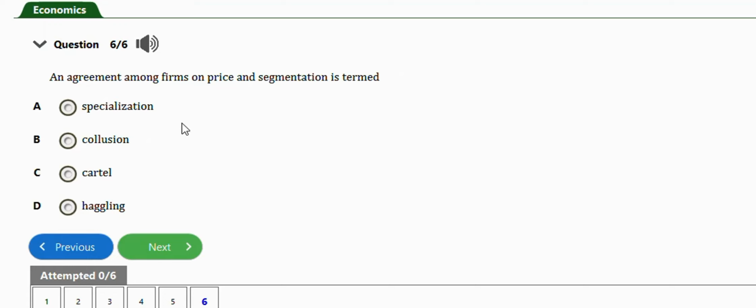Okay, last question for this video is this one. It says an agreement among firms on price and output segmentation is collusion. Option B. So guys, this is basically how to solve problems under market structure for the subtopic oligopoly.